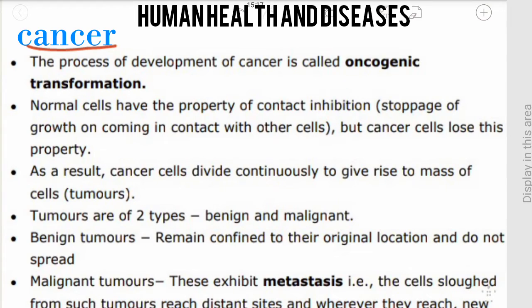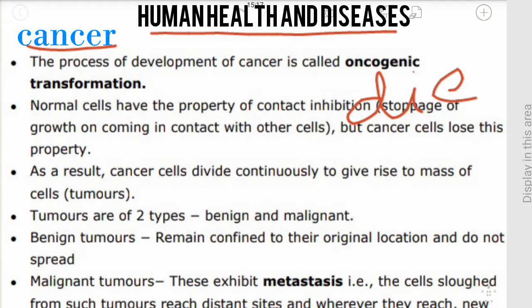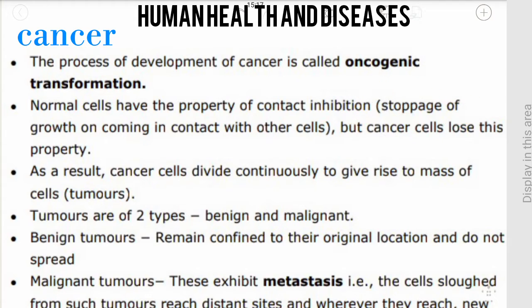Cancer. This topic is taken from the chapter of Human Health and Diseases. Cancer is the most dangerous disease and is a major cause of death all over the globe. More than a million Indians suffer from cancer and a large number of people die because of it. The process of development of cancer is called oncogenic transformation.